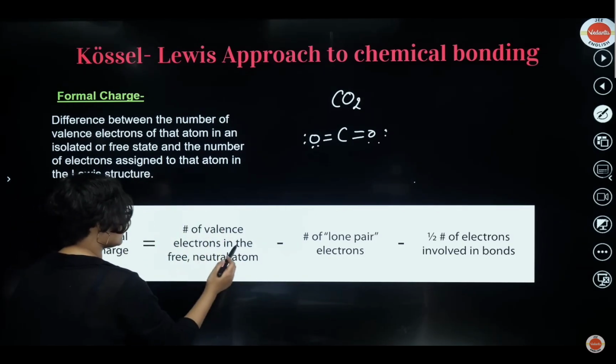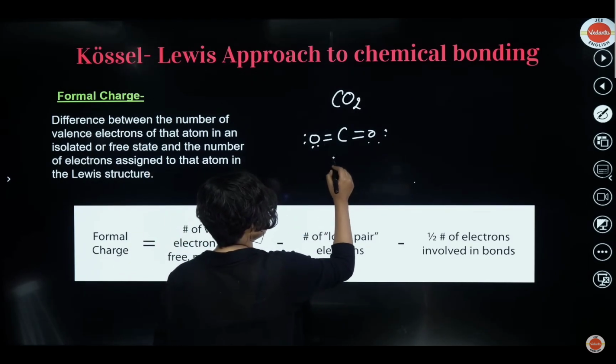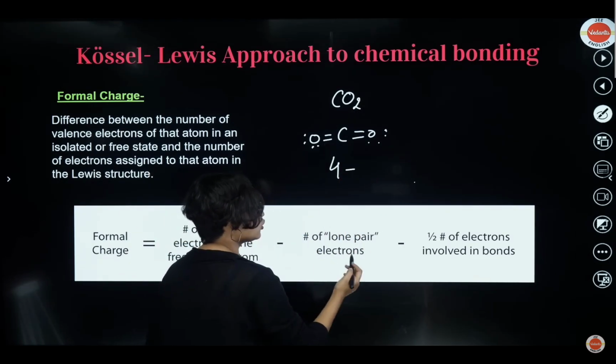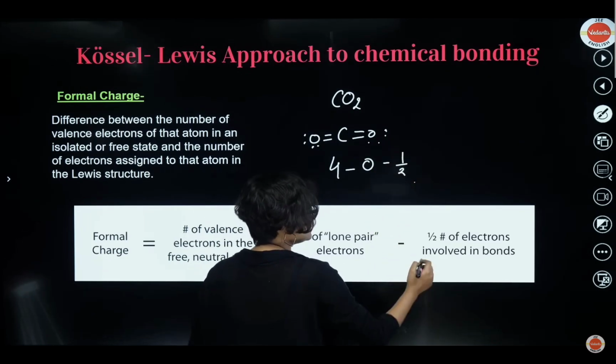Formal charge is equal to the number of valence electrons in the free or neutral state. How many electrons does carbon have? 4. Minus the number of lone pairs. Does carbon have any lone pair? 0. No lone pair. And then half of the electrons involved in bonds.